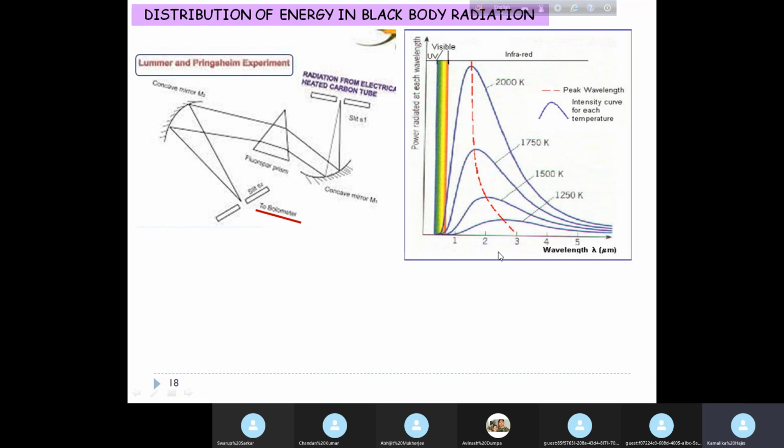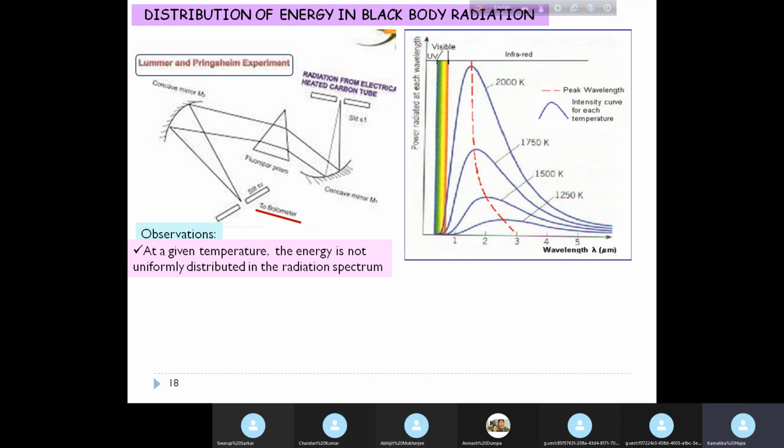Now obviously when you have an experimental observation, the next job is to draw the inference, to explain the curve and draw a conclusion from it. So what are the observations? I have just noted them down for you to see. First of all, at a given temperature, the energy is not distributed evenly throughout the radiation spectrum.